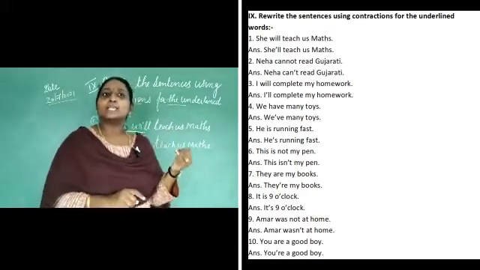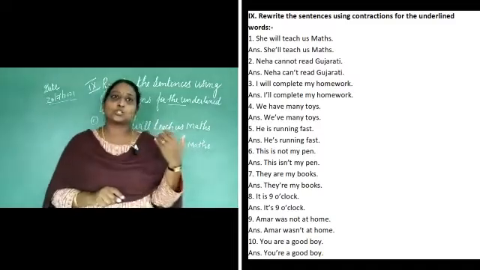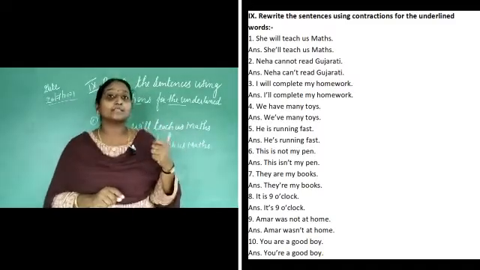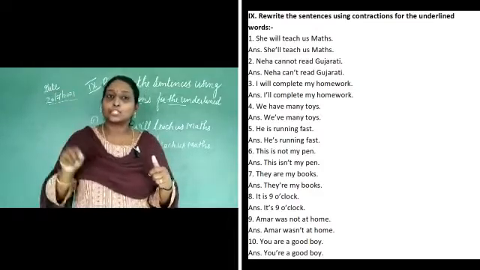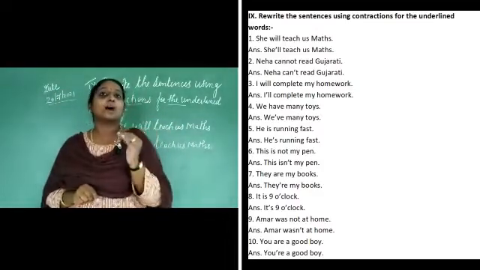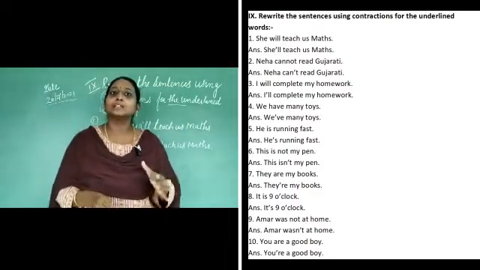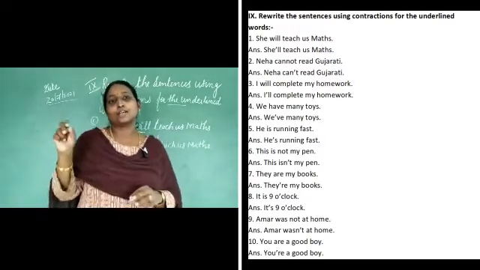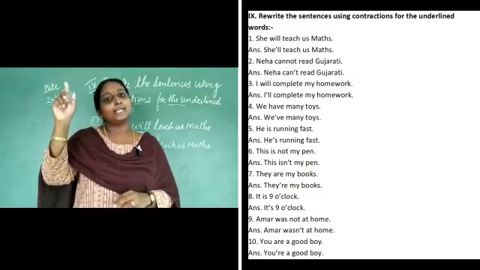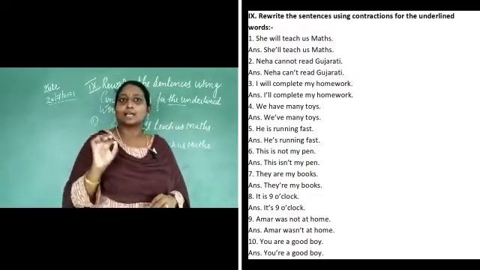The 7th one is, there are many books. So, how will you write the correct one? There are, T-H-E-Y apostrophe R-E, they're. The 8th one, it is 9 o'clock. So what is the correct one? It's, I-T apostrophe S. It's 9 o'clock.